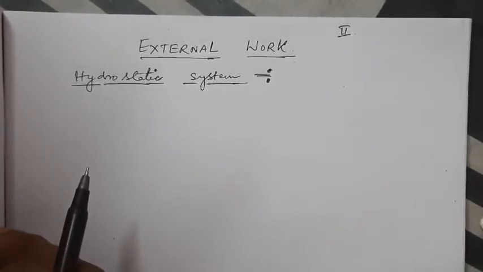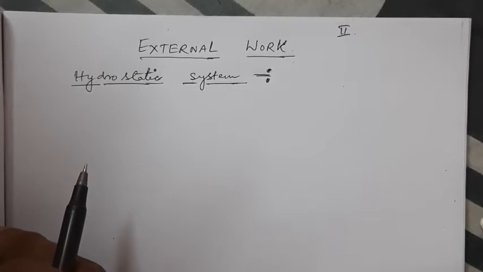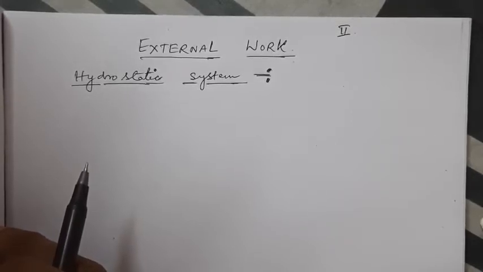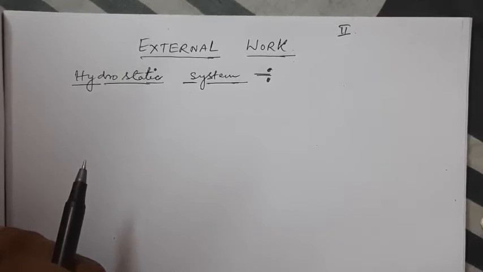First we have to understand what a hydrostatic system is and why we are going to take it as a closed system. Already we have studied that a system which obeys Pascal's law is called a hydrostatic system. If you remember, the property is that pressure is uniform throughout the system and acts normally outwards at every point on the walls. This was the statement of Pascal's law. Secondly, an additional pressure applied at any point gets transmitted throughout the system in such a way that the pressure everywhere continues to remain uniform.